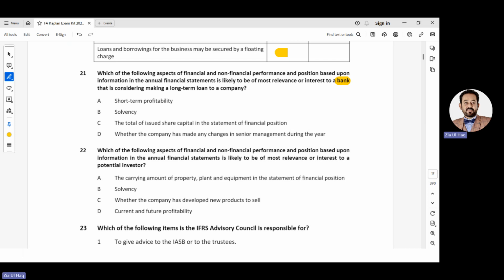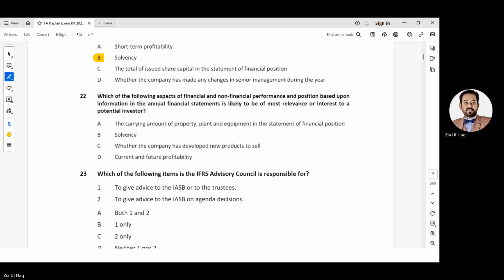Short-term profitability? No, while providing a loan for the long term, he will see long-term profitability. Solvency: solvency means bankruptcy or going concern. Yes, he will see that. The total of issued share capital in the statement of financial position? No, he is not concerned with share capital. Whether the company has made any changes in senior management during the year? No, he will not see changes in senior management. So he will check solvency, bankruptcy, going concern.